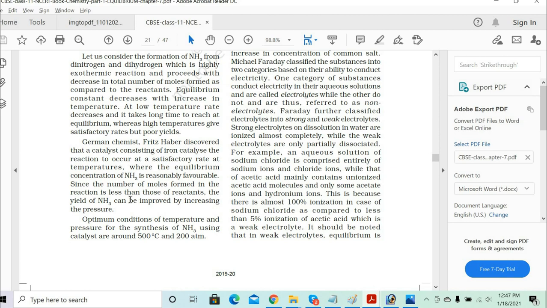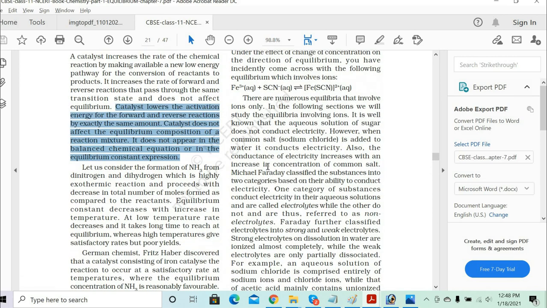So when you increase the pressure, the yield increases, right? Use the catalyst and increase the pressure, right? So we got the balance of the two parameters now. One is for the catalyst, the other is for pressure. So the optimum conditions of temperature and pressure for the synthesis of ammonia using a catalyst were around 500 degrees Celsius and 200 atmosphere.